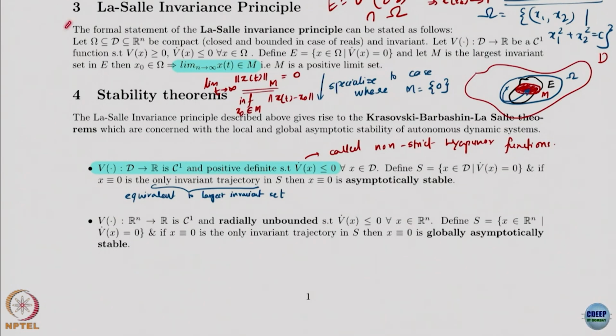The statement of the LaSalle invariance principle does not talk about stability, does not say origin is stable, okay. Here you do say that. If you say asymptotic stability, you have stability and convergence, both. Here you do not say anything about stability of origin, you just talk about convergence to a limit set. Why? Because you cannot talk about stability of origin in the general case.